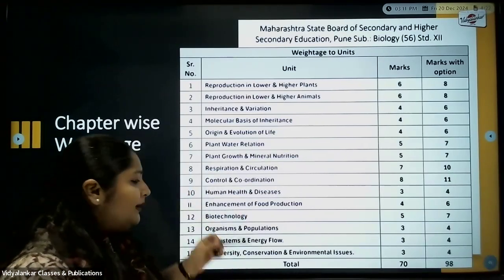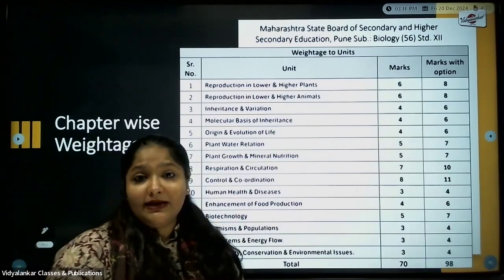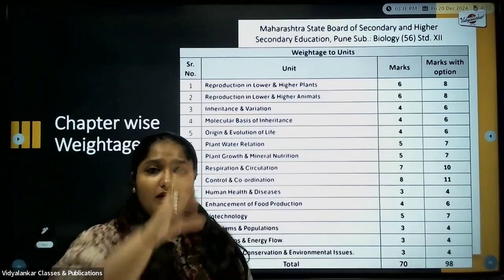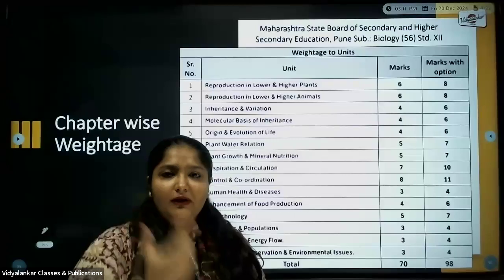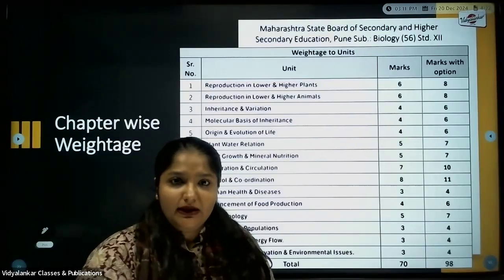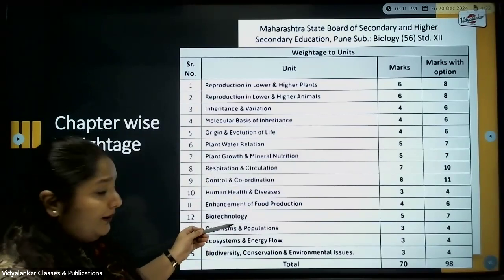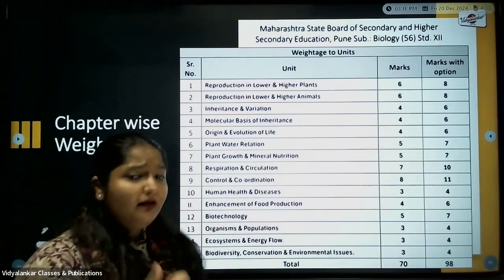Next, in enhancement of food production, you have single cell protein, you have biofortification, the biopiracy part, and all the examples, wherein it is for turmeric, it is the neem, it is for the basmati rice. Don't miss that out. Next, the last three chapters under biotech, the PCR.